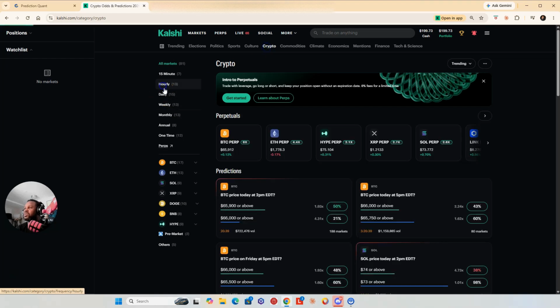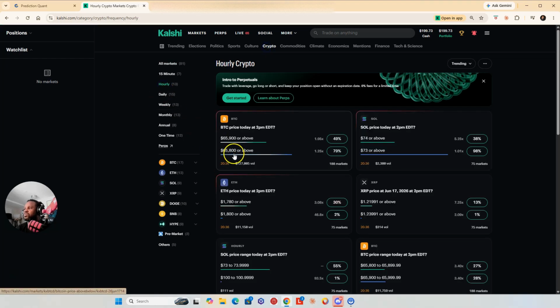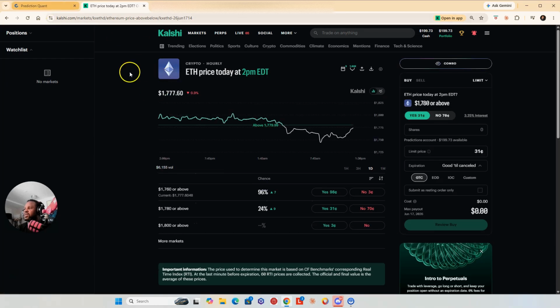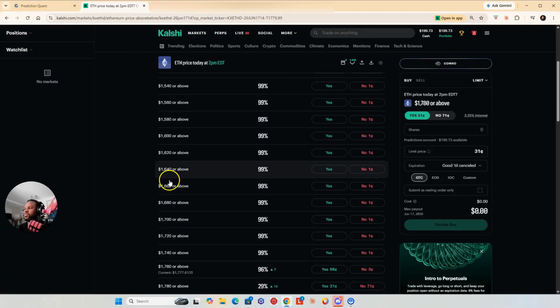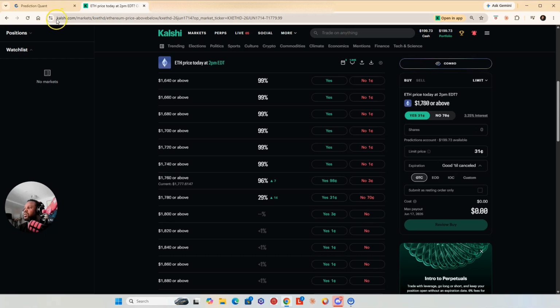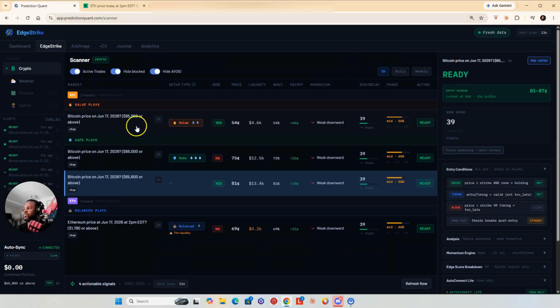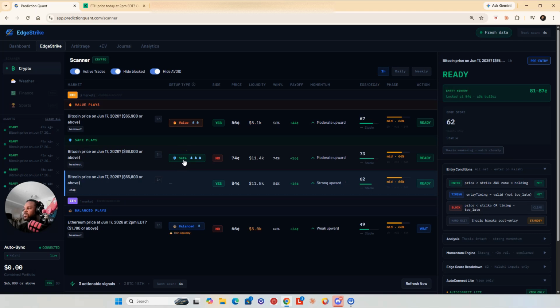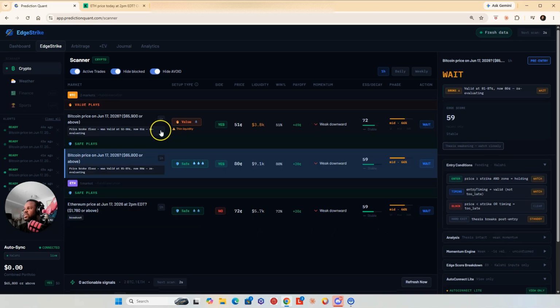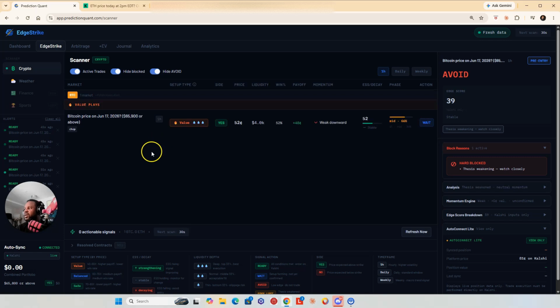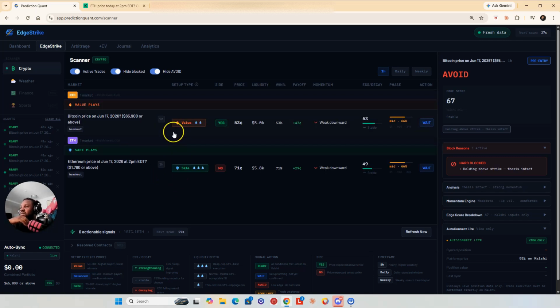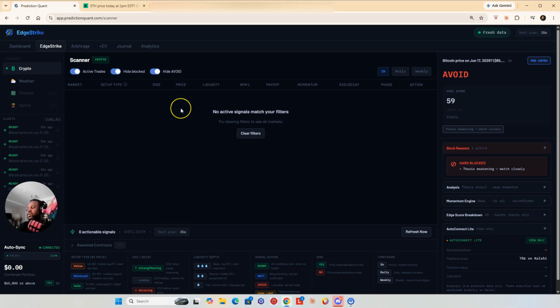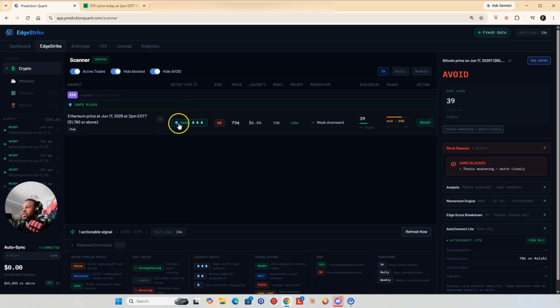Let's go back into hourly and look at that Ethereum contract. Let's see if it still pops up. If not, then we'll look at, so yeah, this 1780 no, thin liquidity. Like I said before, we will have filters coming up here so you can see only the ones you want to look at.